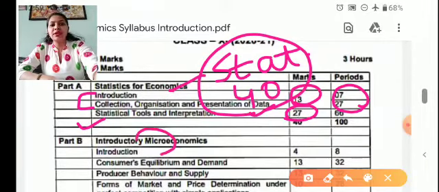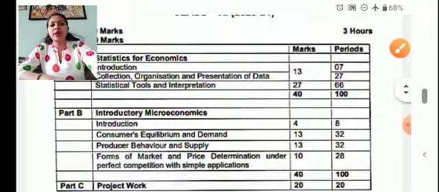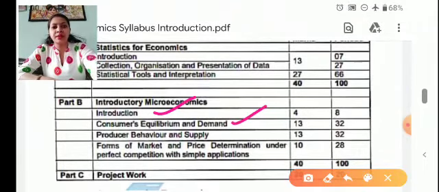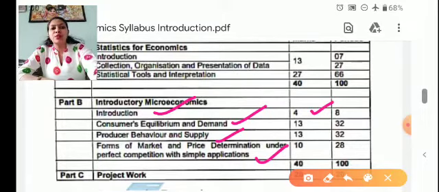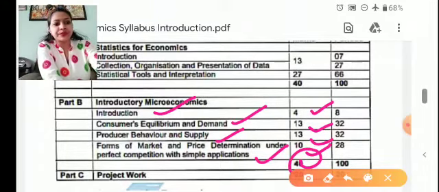Then we will study microeconomics, which is again of 40 marks. Microeconomics covers introduction, consumer equilibrium and demand, producer behavior and supply, and forms of market. Introduction is of 4 marks, consumer equilibrium and demand is of 13 marks, producer behavior is of 13 marks, and forms of market is of 10 marks, making 40 marks overall. So your theory paper will consist of 80 marks.